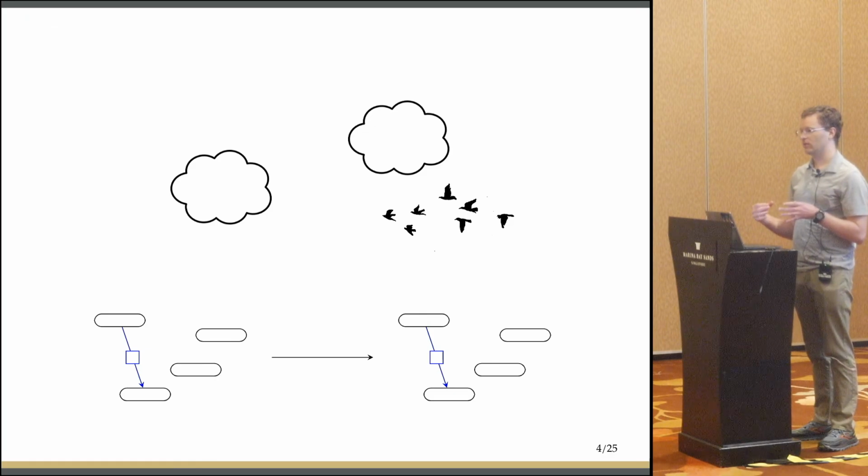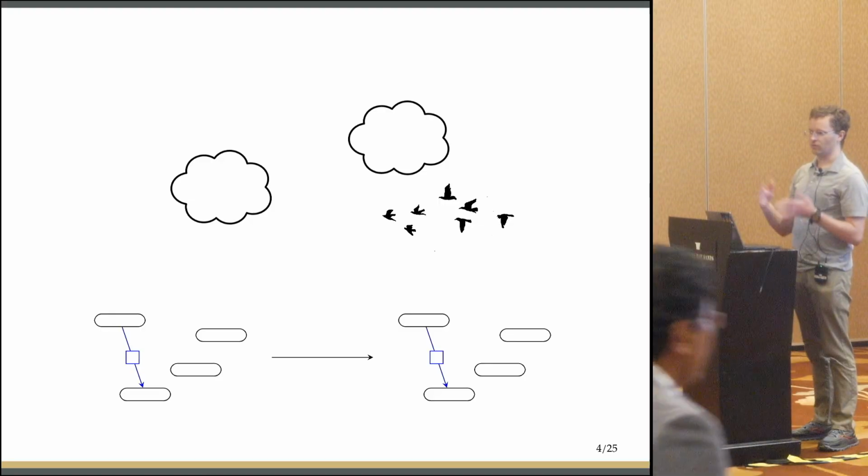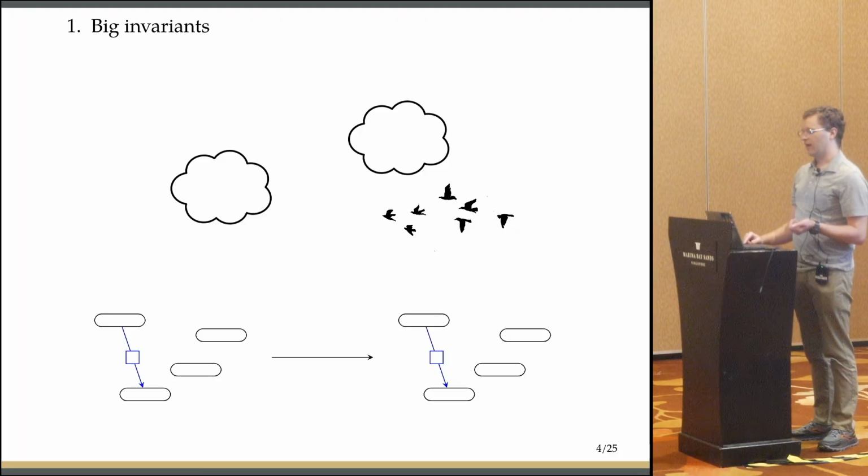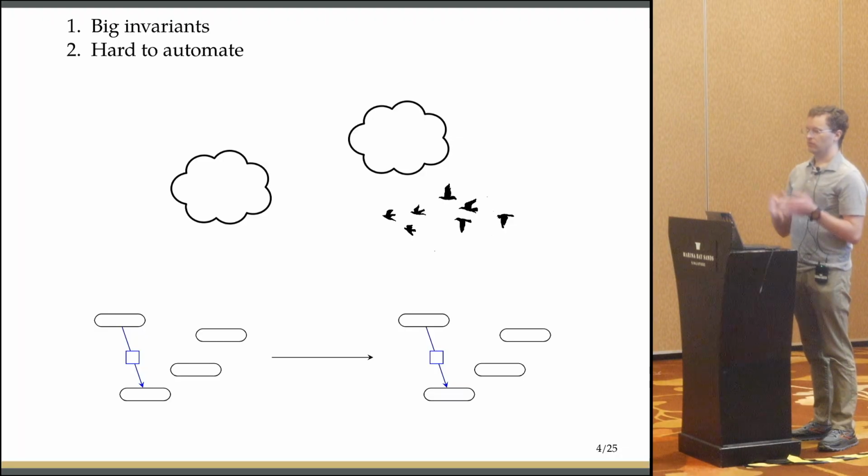bird's eye view. We're looking at global states of the entire network. That means arrays of node states, sets of messages in flight. And that means that we end up with big inductive invariants that have to discuss all those states, relate every message in flight with some state that it came from. It means that it's hard to automate. We have things like arrays, which are not great for decidable fragments.